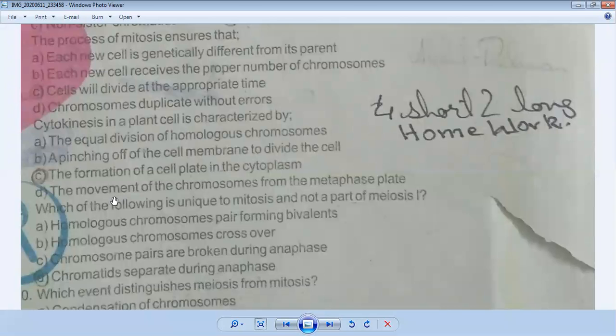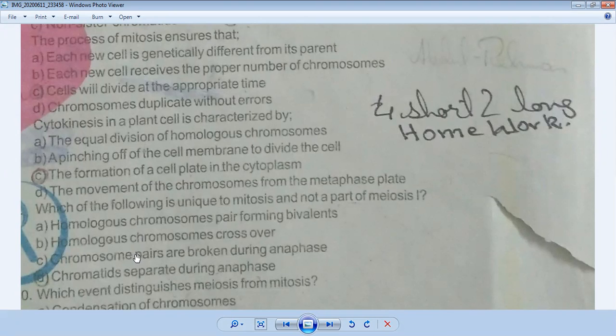Now come to the next question. This is your question number 9. Which of the following, look at your book, which of the following is unique to mitosis and not a part of meiosis 1? So options are given: homologous chromosomes pair forming bivalent. No, it happens only in meiosis, not mitosis. Second is homologous chromosomes crossover. This option also happens in meiosis, not in mitosis.